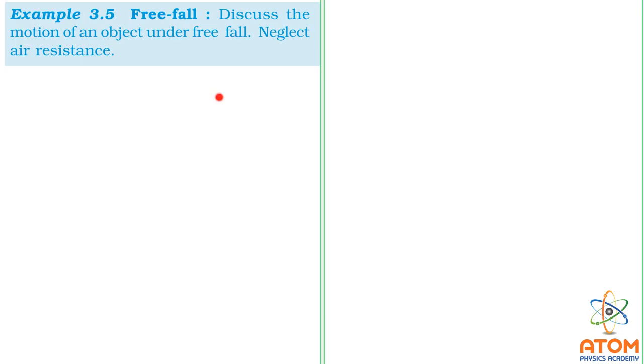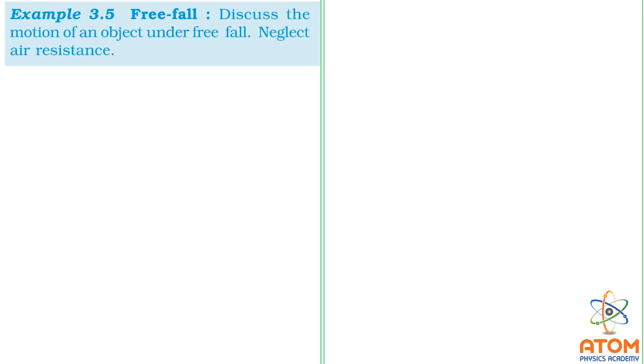Mind well, here the initial velocity will always be 0. As I said, you have to drop, not throw. You have to just drop the object under the influence of gravitation, and so the velocity will start increasing from 0. So the initial velocity will always be 0. The acceleration will always be equal to g, and because it is in the downward direction, we will take a is equal to minus g always, right?